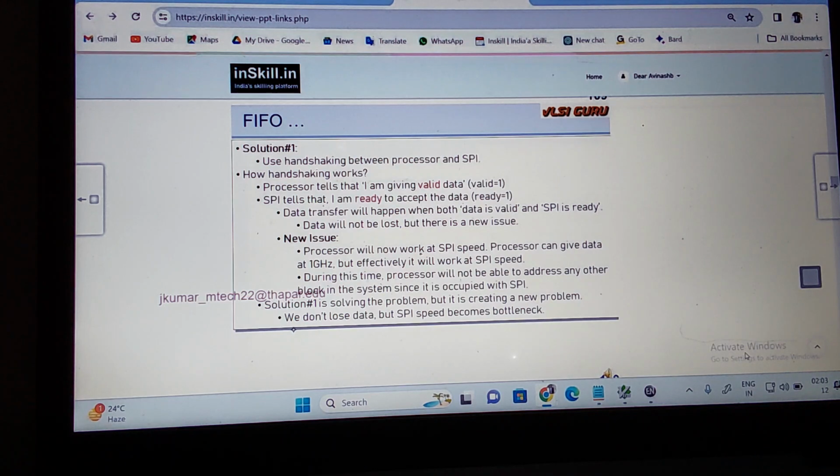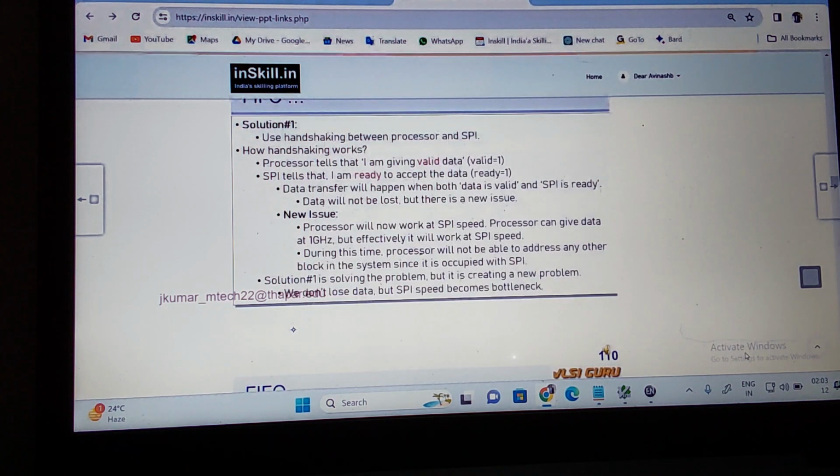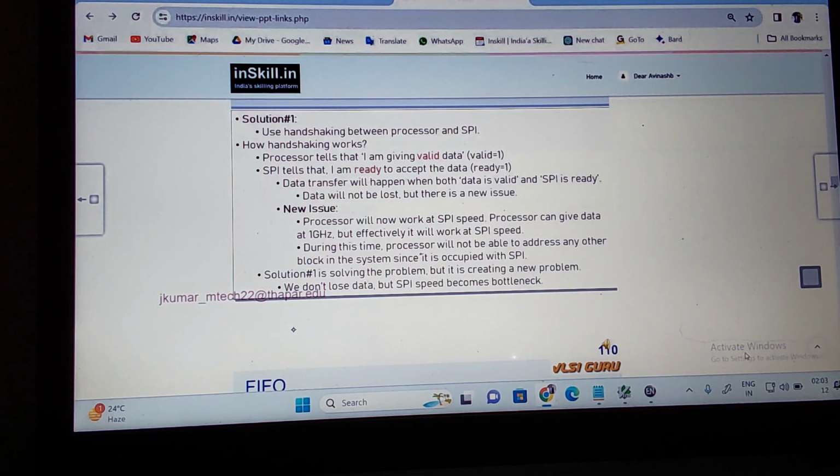If handshaking is happening, data transfer has happened from the processor to the SPI. What is the new issue you are going to see in this case? The new issue is the processor will now work at the speed of what? SPI. What happens in this case is the processor can give the data at 1 gigahertz, but effectively, it will work at what speed? SPI speed. Is it okay for you? No, right? During this time, the processor will not be able to address any other block in the system. It has to concentrate only on the SPI clock frequency, whatever read data operation I'm doing, I want to do only that. The processor is not able to do other things. So the processor is blocked, occupied with the SPI.